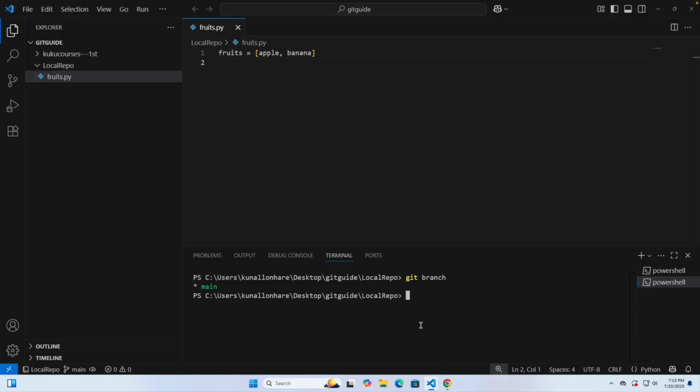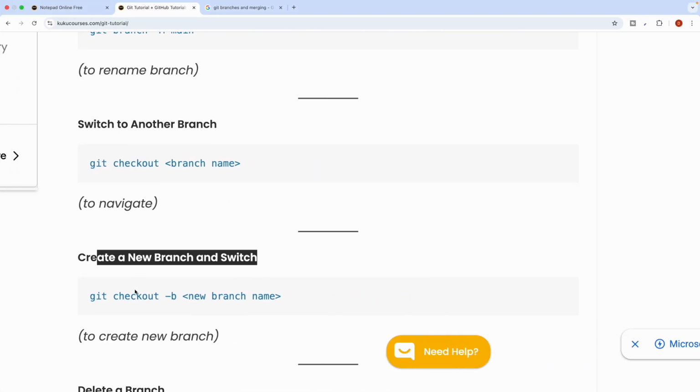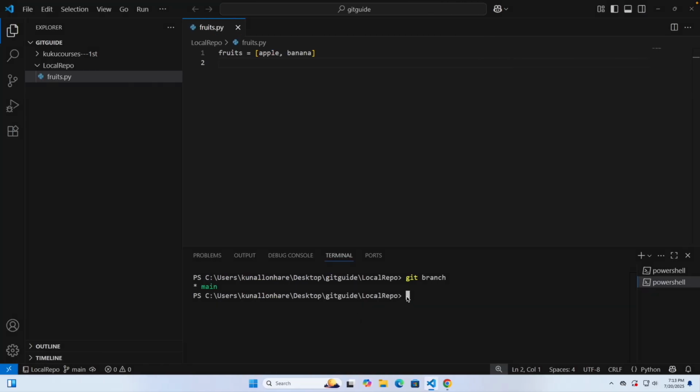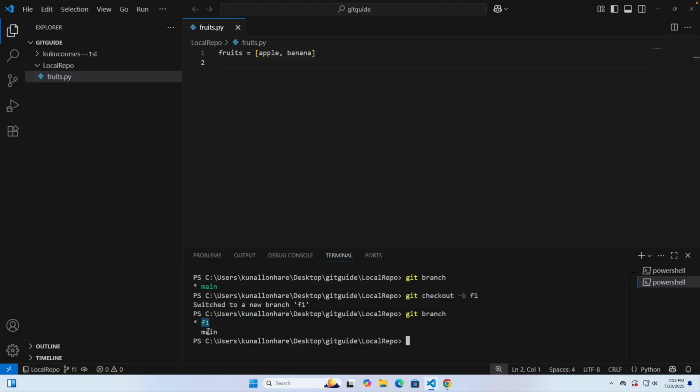So how can I do that? I can paste this command: git checkout -b, and whatever the name of the branch you want to add, let's say f1, that is feature 1. Now click enter. A new branch has been created. Now if you again run git branch, you can see we have two branches, f1 and main. And right now we are active in f1, that means we are currently in the f1 branch.